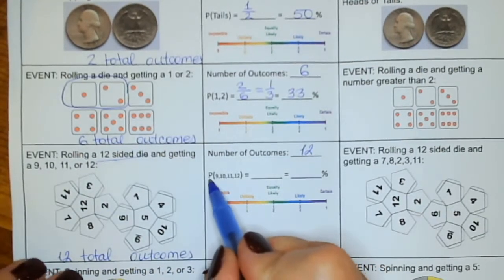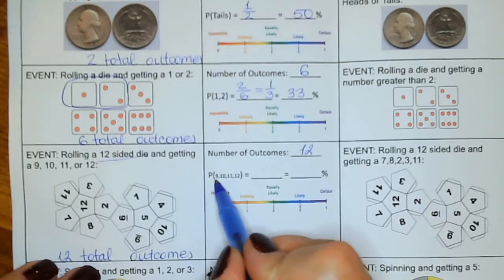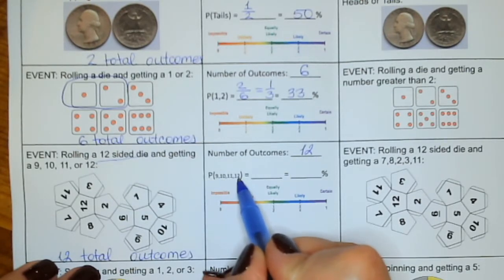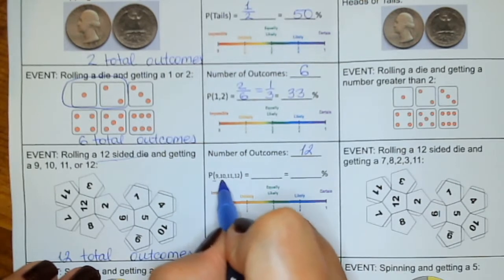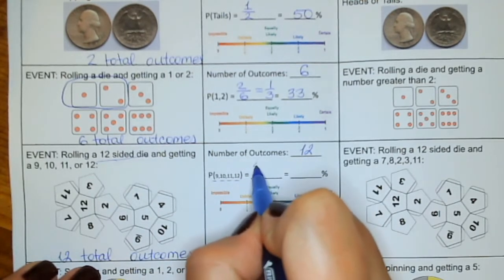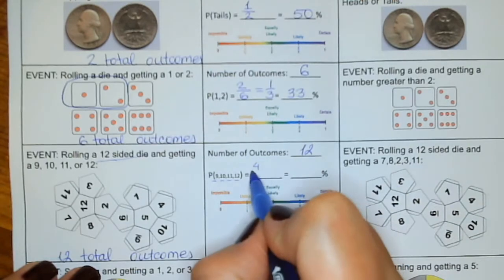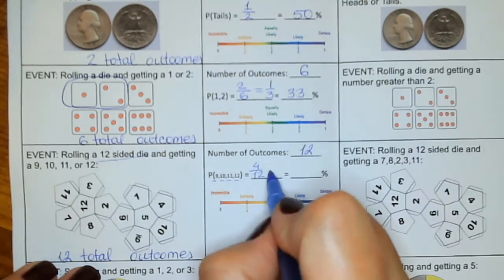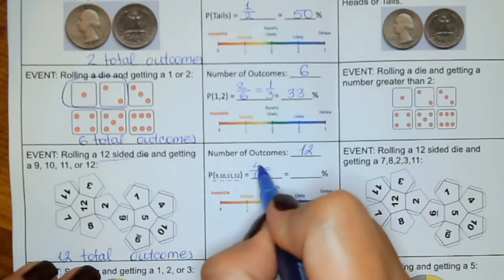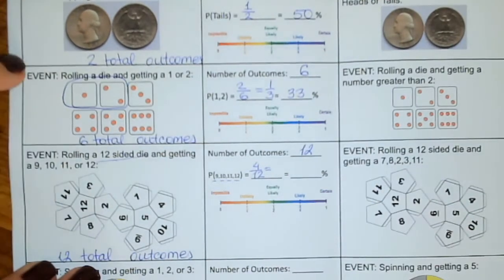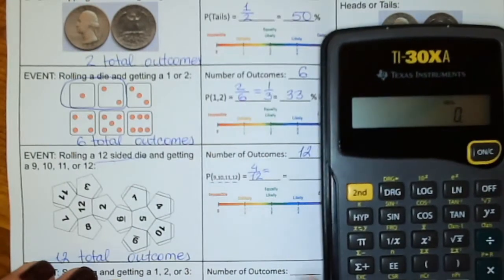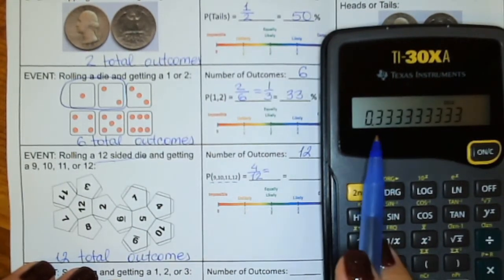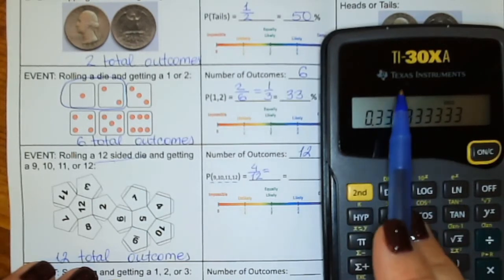Question: what is the probability to get 9, 10, 11, or 12? So what is the probability of getting 4 out of the 12 possible outcomes? I can put 4 divided by 12 in a calculator, which is approximately 33%. So round it to the hundreds place, the number after the decimal.